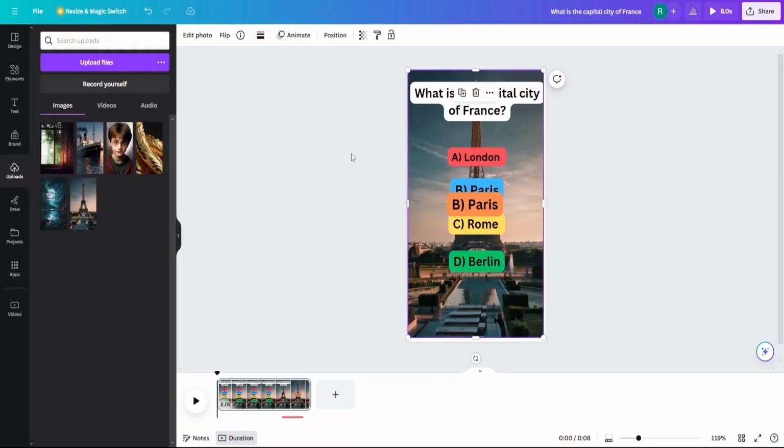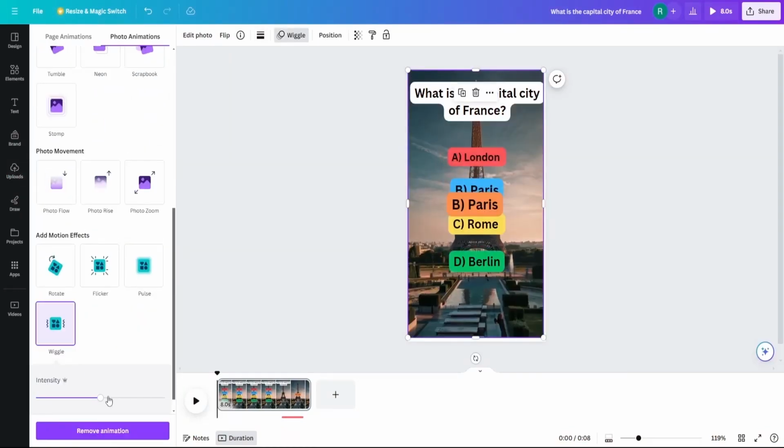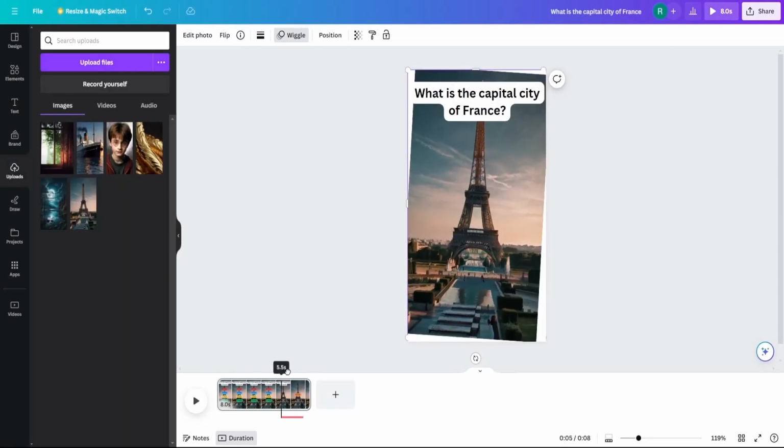Before we dive into the bulk creation feature, let's add a subtle wobbling effect to the background image. Click on Animation, select the background, scroll down, and choose the wiggle animation. Reduce the intensity so it's not overwhelming.